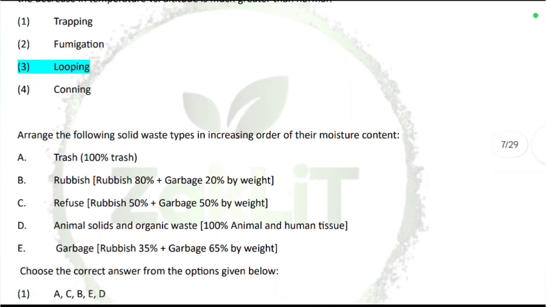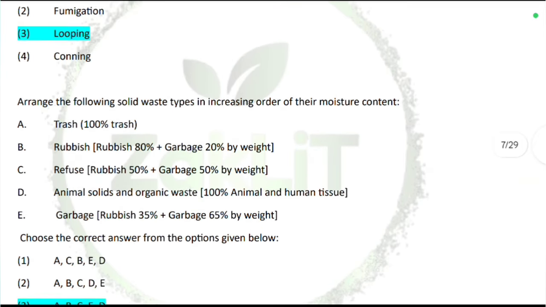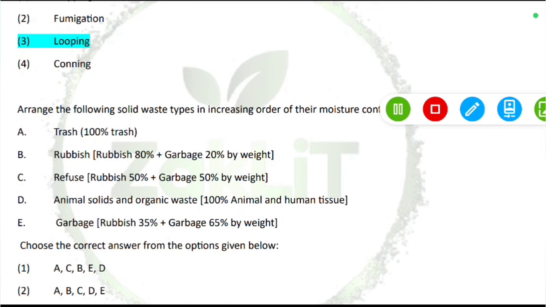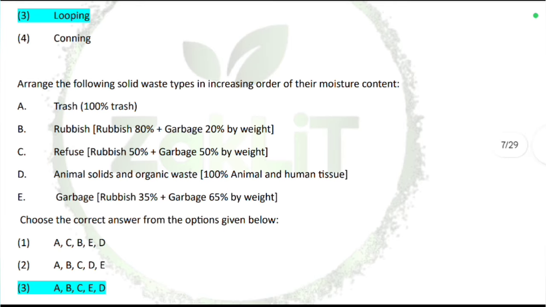Next is arrange the following solid waste types in increasing order of the moisture content. So here the moisture content will be least in trash, that is 100% trash. Then it will be rubbish, which consists of, it is given here, 80% rubbish, 20% garbage by weight. Then it will be C, that is refuse, that will be having rubbish 50%, garbage 50% by weight.